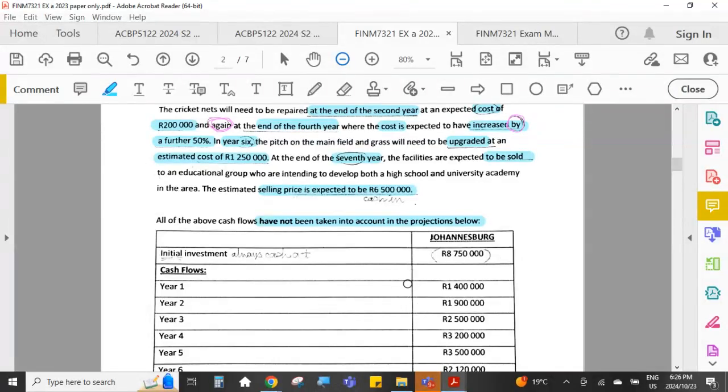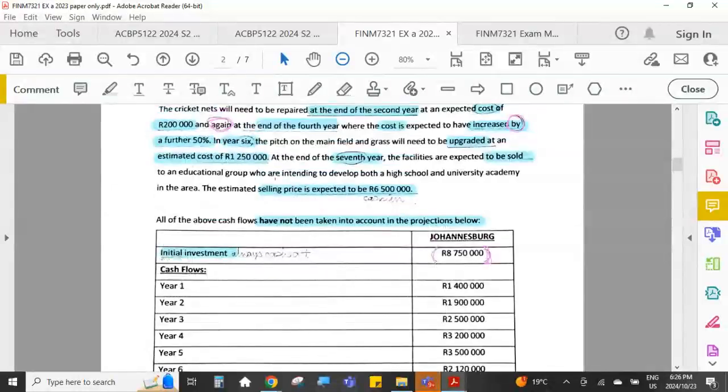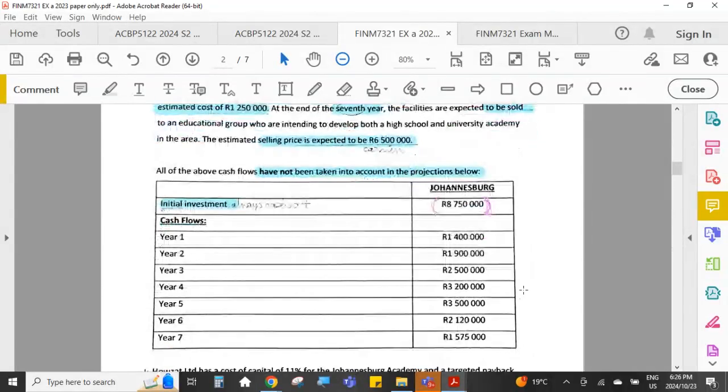Okay. They also said initial investment at the beginning. There were no brackets around this 8750, but we know that the initial investment means that that will be a cash out. Initial investment will always be a cash out. So don't forget that that is cash outflow, and all of the rest of these are inflows. We have to do these additional outflows that they've mentioned here at year 2, year 4, and year 6. And at the end of year 7, we've got an additional cash inflow of that 6.5 million.